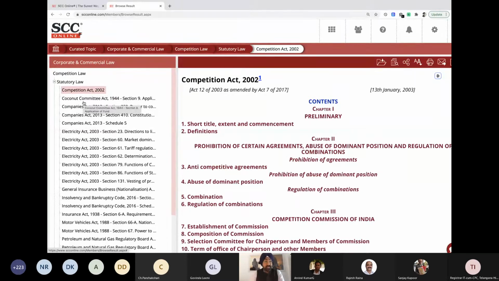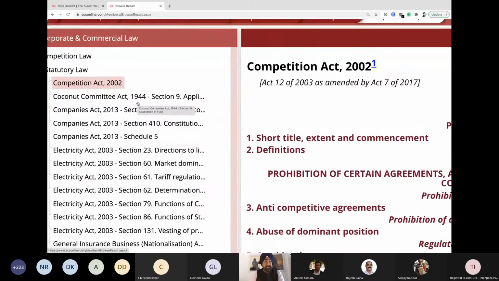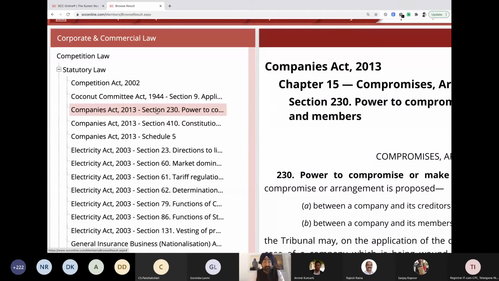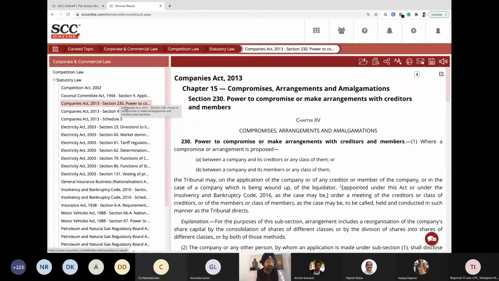Then it says Competition Act, Section 9, Companies Act, Section 230, Companies Act, Section 410, and then a few various sections of the Electricity Act. Why is this happening? As per our research, as per our editorial department who have done this collation, they say that the Companies Act as a whole does not talk about competition law. However, Section 230 and 410 are related to competition law as a topic. So that's why only those sections are available over here.